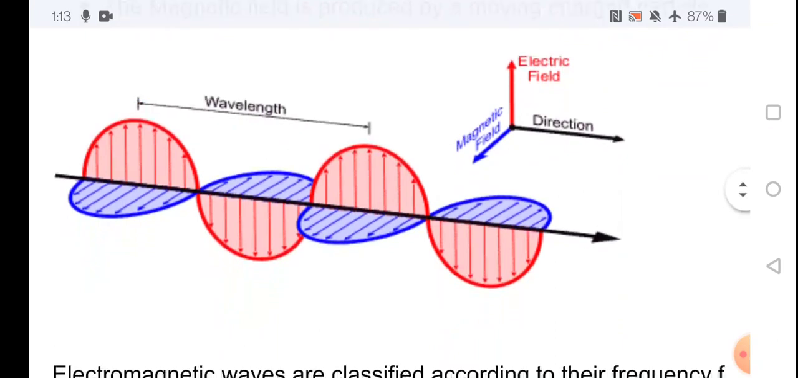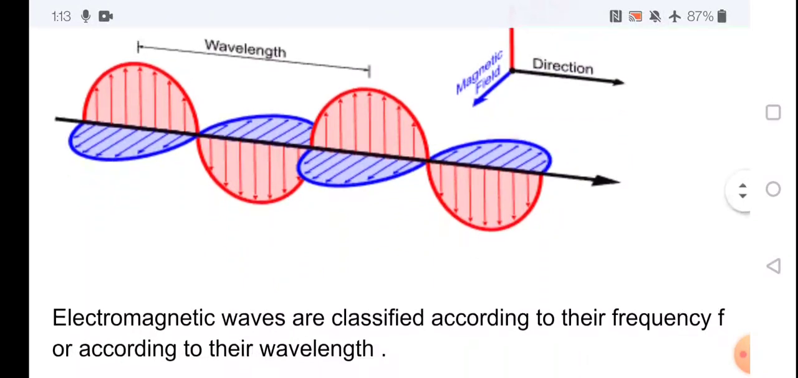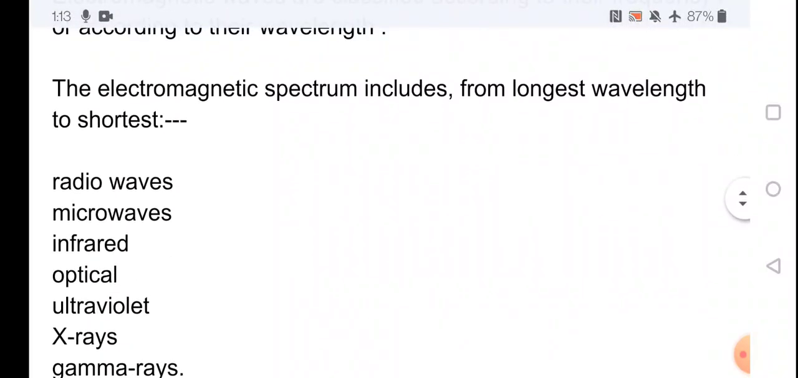See, this is an example of an electromagnetic wave. The red line shows the electric field and the blue line shows the magnetic field. Based on the wavelength or frequency, electromagnetic waves are divided into many categories. The categories are radio waves, microwaves, infrared rays, optical waves (optical means visible), ultraviolet, X-rays, gamma rays, etc.